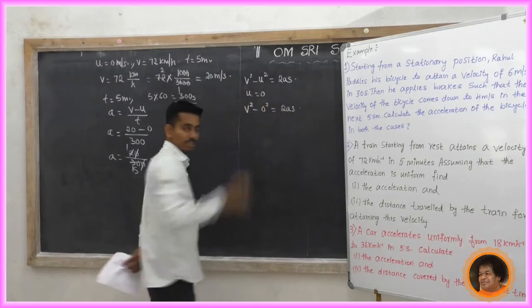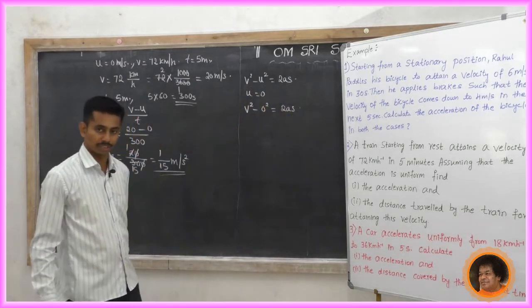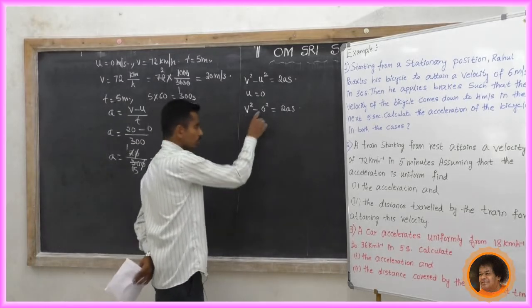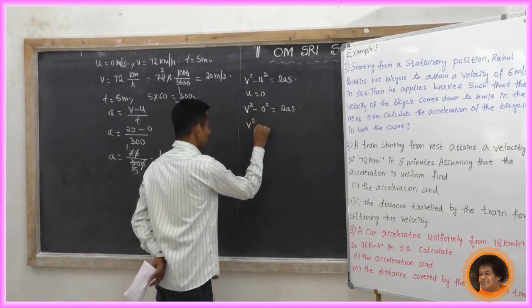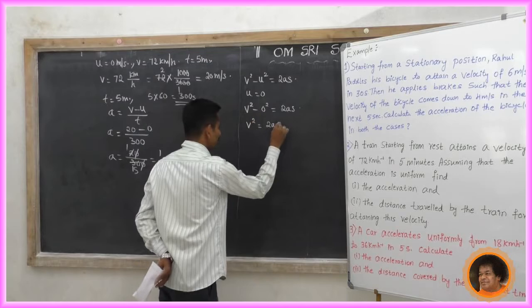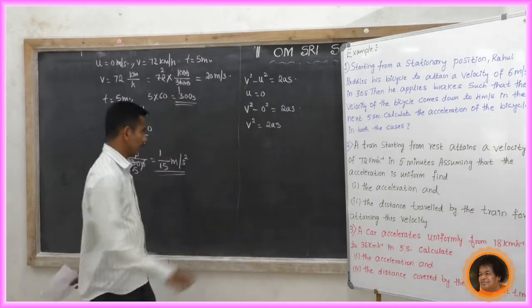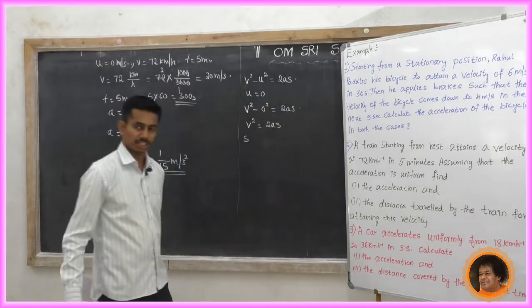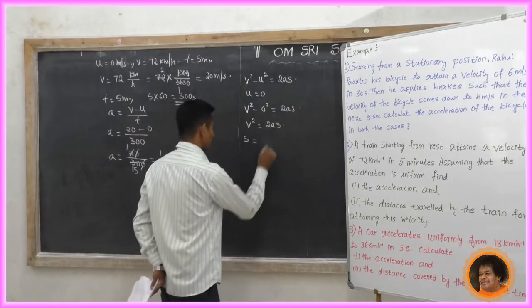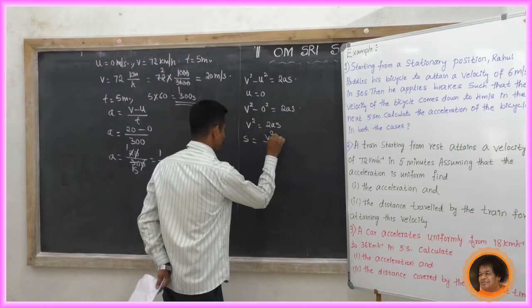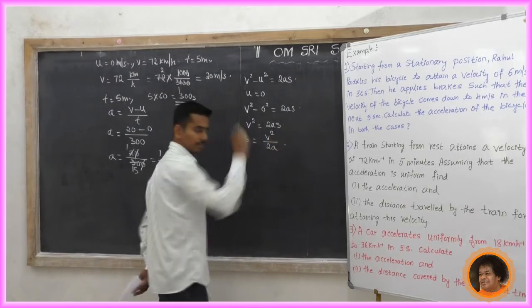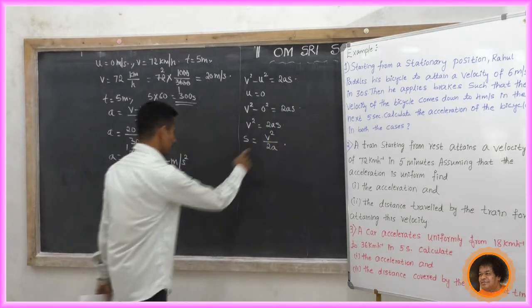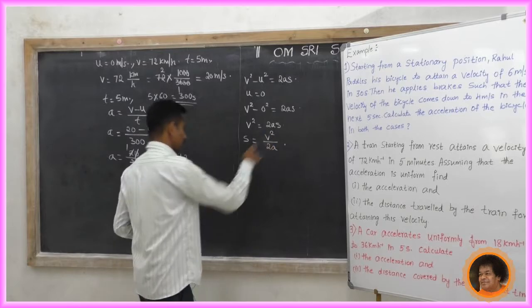This equation becomes V squared minus 0 squared equal to 2AS. V squared minus 0 squared means that is V squared. So V squared equal to 2AS. Now S equal to, because you have to find the distance traveled. Yes, S equal to V squared by 2A.